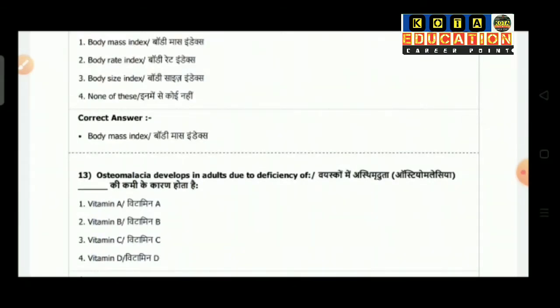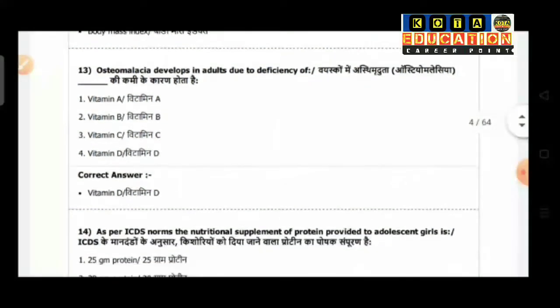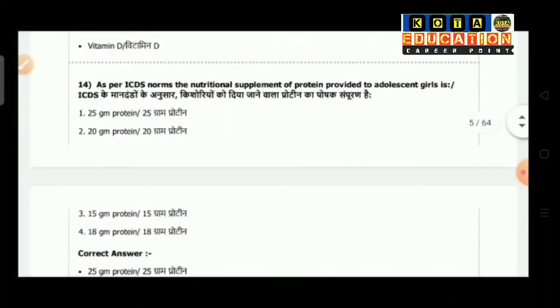Question number 13: osteomalacia develops in adults due to deficiency of: option 1 is vitamin A, option 2 vitamin B, option 3 vitamin C and option 4 is vitamin D. So the correct answer is vitamin D.